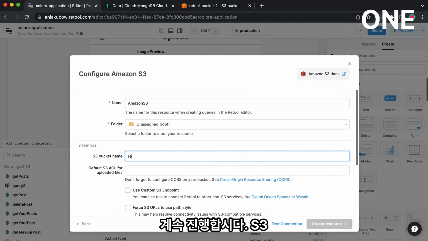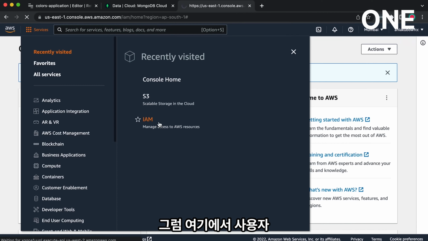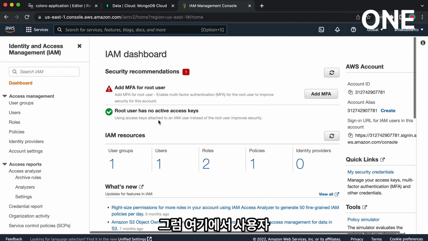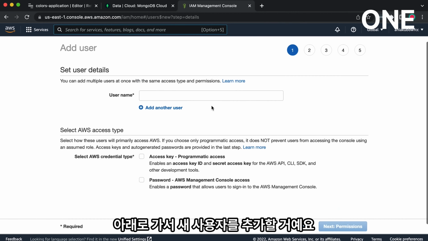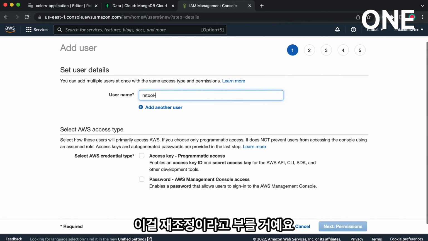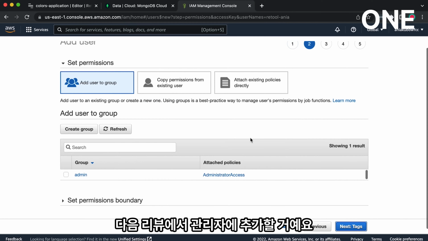So the S3 bucket name, well, we know that this is retool bucket 1. Then we're going to go into here under users and add a new user. I'm going to call this retool Ania. I'm going to need an access key.